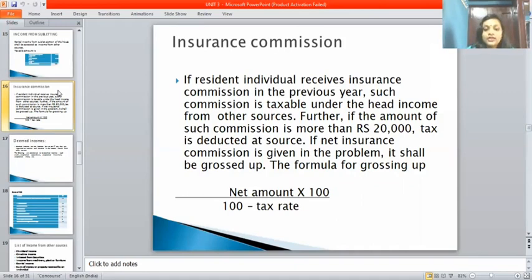That is the last amount, the commission amount. Like that you should calculate while doing a problem. If the question gives the net amount, you should calculate TDS, and if the commission is more than 20,000, then you should do the TDS part.